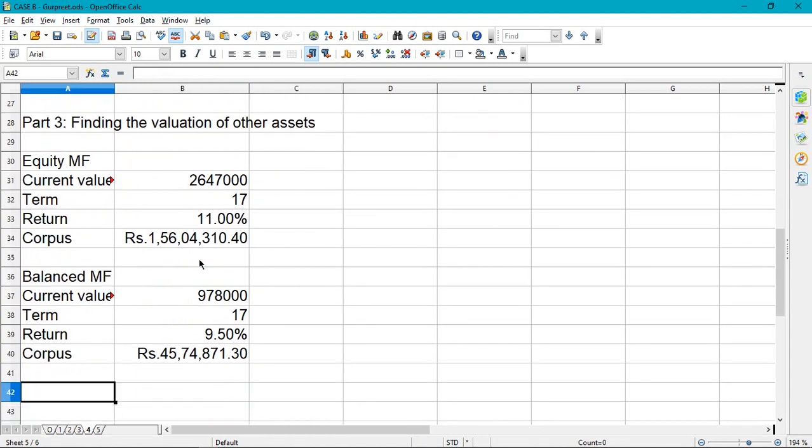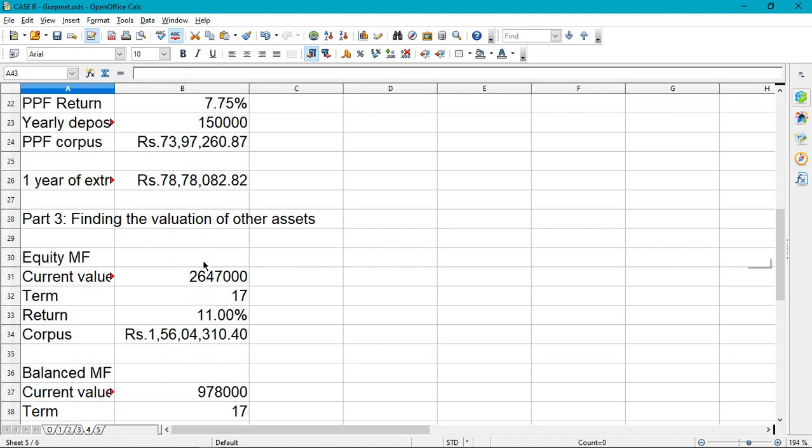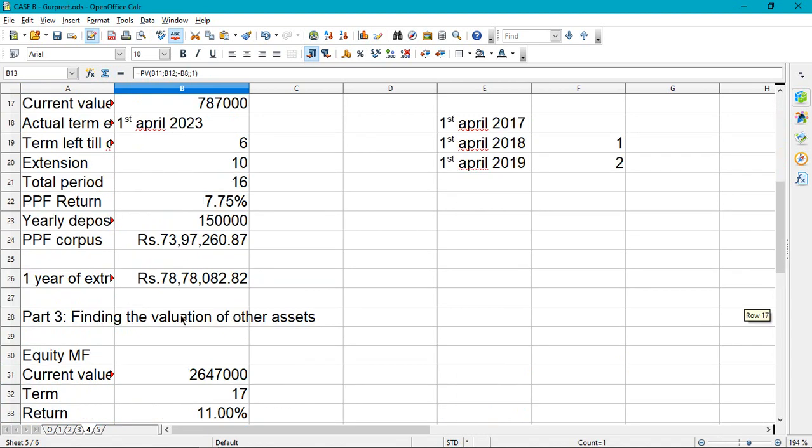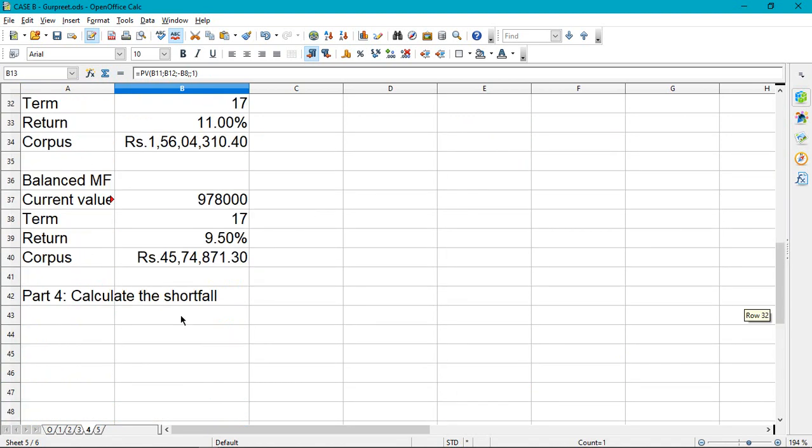Okay, so what is part 4? Part 4 is to calculate the shortfall. We already know how much is needed, this is the corpus which is needed, and what do we have? All the heavy things we have already calculated. You just have to add all the data, the total accumulation.